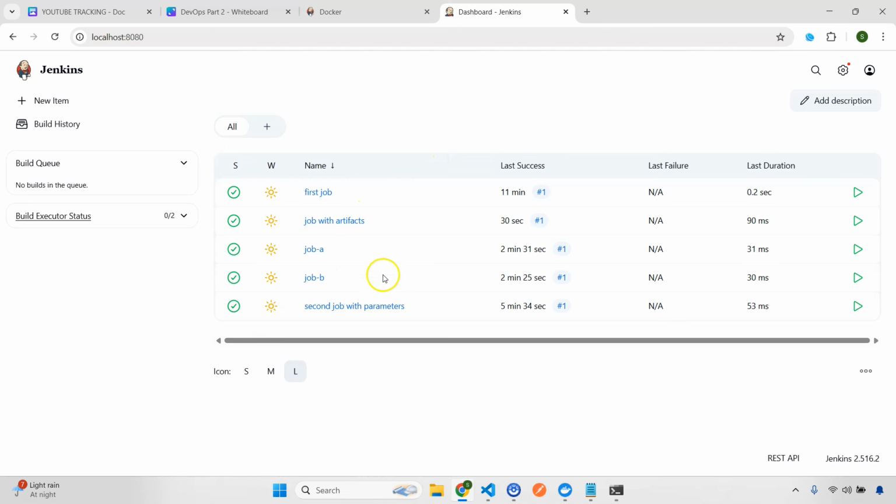So with this we have learned quite a few things: first, how you can create a freestyle job with parameters, how you can chain multiple jobs, meaning you want to run one job after running another job, and then you can run a job with artifacts, right? Now what I'll suggest is to combine all these and create a job by yourself, then only you'll be able to understand all this, right?